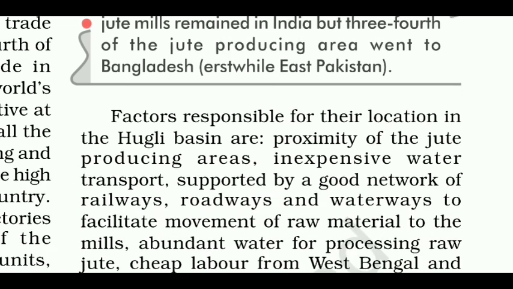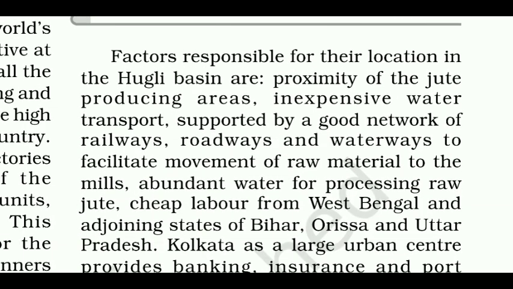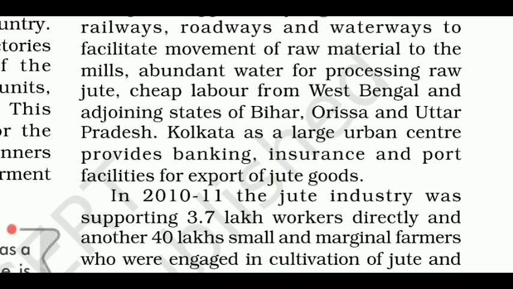After partition in 1947, the jute mills remained in India, but 3/4 of the jute producing area went to Bangladesh, erstwhile East Pakistan. Factors responsible for their location in the Hooghly Basin are proximity of the jute producing areas, inexpensive water transport supported by a good network of railways, roadways and waterways to facilitate movement of raw material to the mills, abundant water for processing raw jute, cheap labor from West Bengal and adjoining states of Bihar, Odisha and Uttar Pradesh. Kolkata as a large urban center provides banking, insurance and port facilities for export of jute goods.